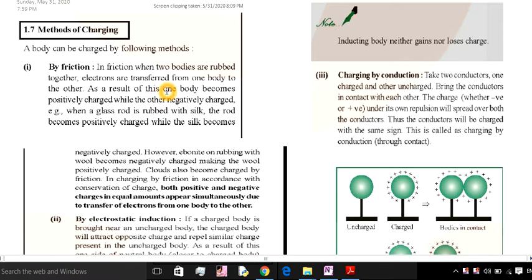The body from which electrons are transferred becomes positively charged, and the body to which electrons are transferred becomes negatively charged. Example, when a glass rod is rubbed with a silk, the rod becomes positively charged while the silk becomes negatively charged.